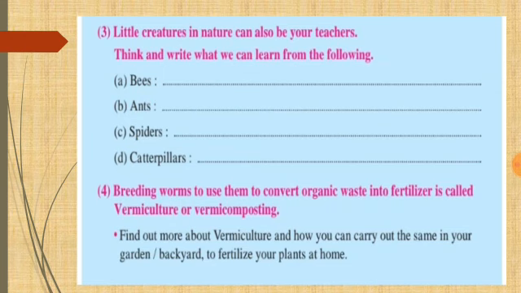Next, fourth one, breeding worms to use them to convert organic waste into fertilizer is called vermiculture or vermicomposting. Now, here they have explained to us the meaning of vermiculture. What you have to do is find more information about how you can carry out the same in your garden or in your backyard to fertilize your plants at home.